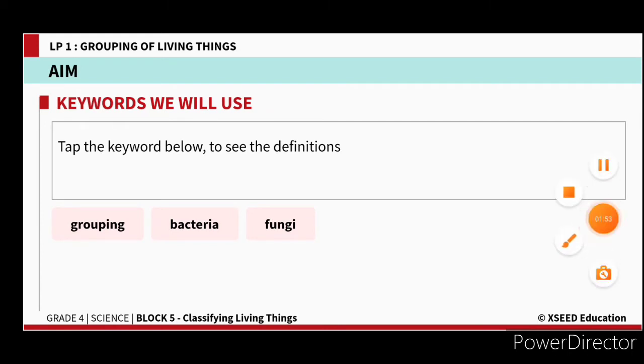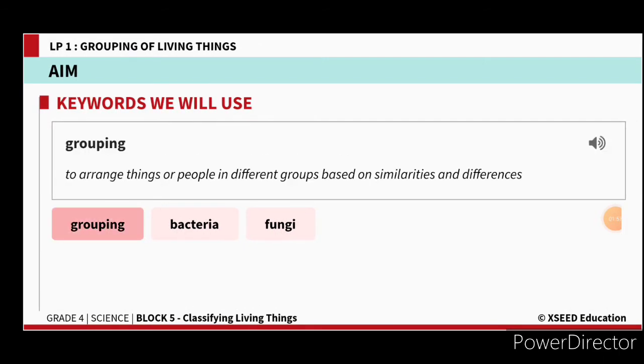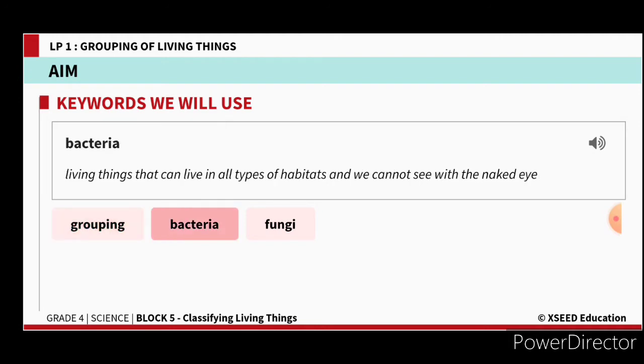The first one is grouping. Grouping means to arrange things or people in different groups based on their similarities and differences. Based on the differences and similarities you can see, the organisms are divided into groups. And the next one is bacteria.